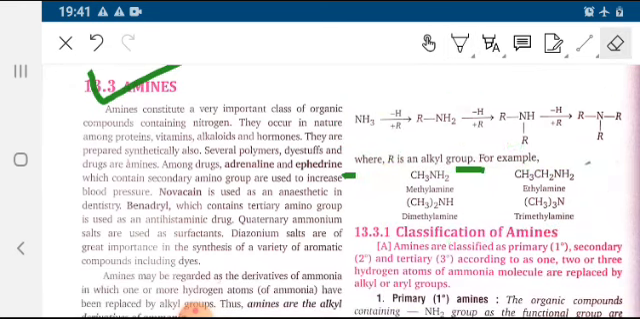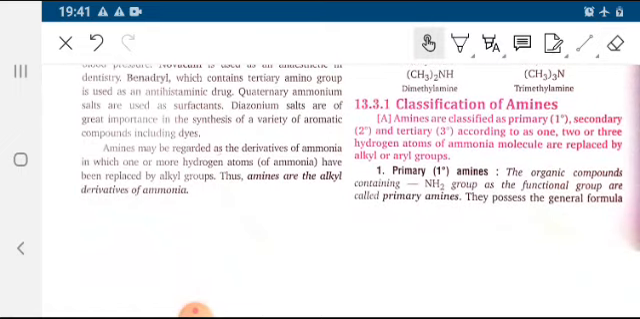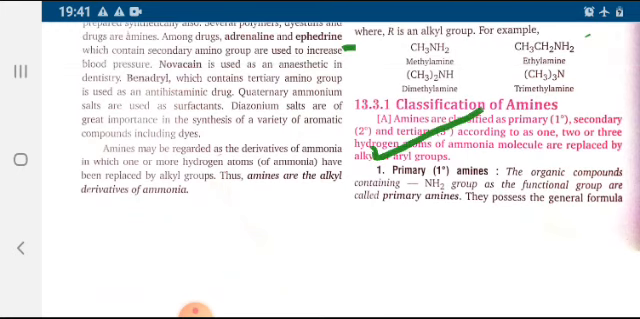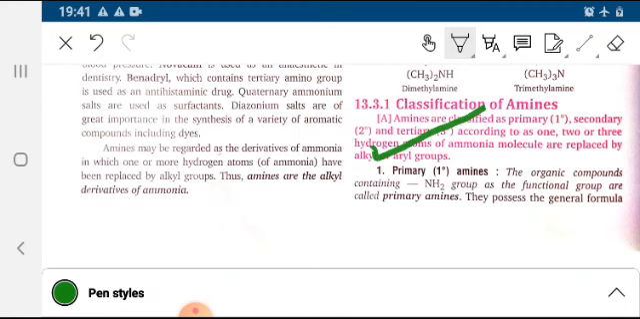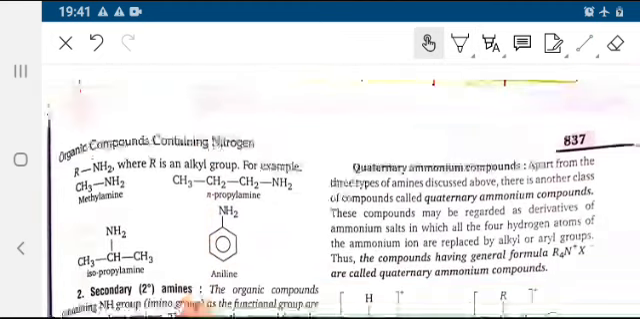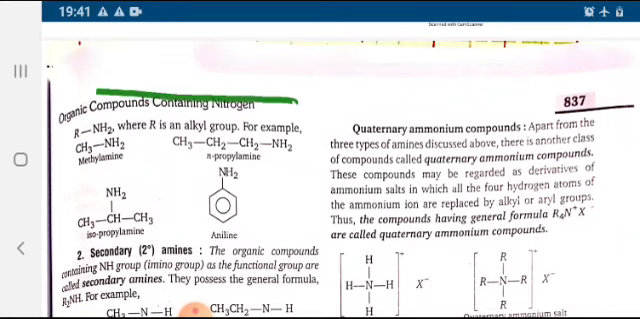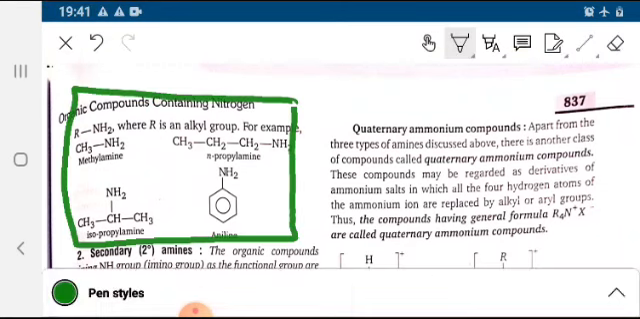Now we will be moving to the classification of amines. Amines are classified as 1 degree, 2 degree, 3 degree. The organic compound containing the NH2 group is called a primary amine. These are the examples of 1 degree amine.